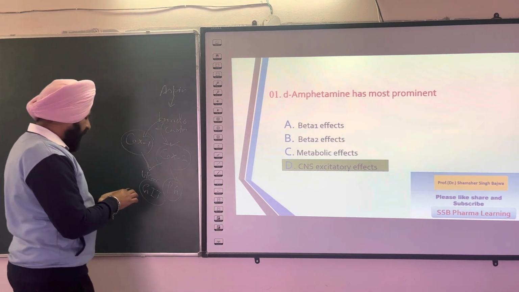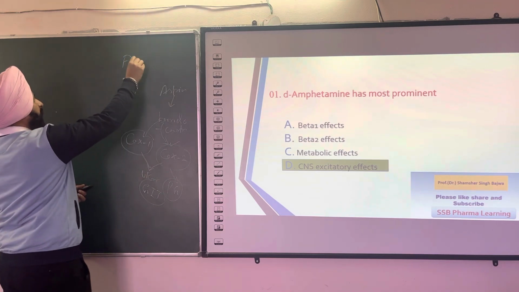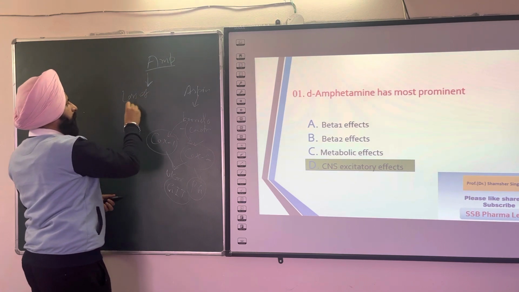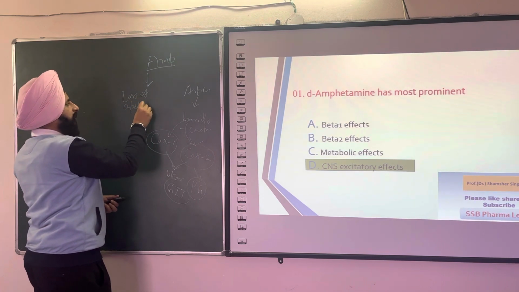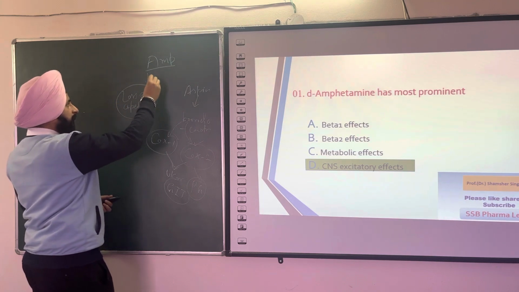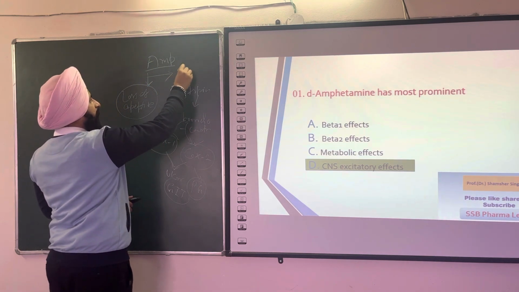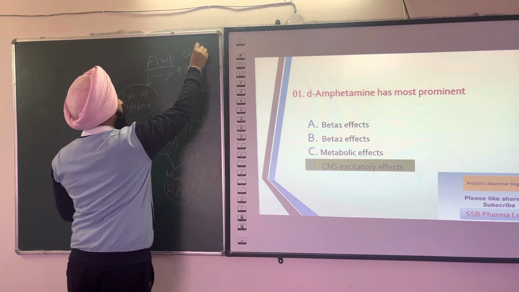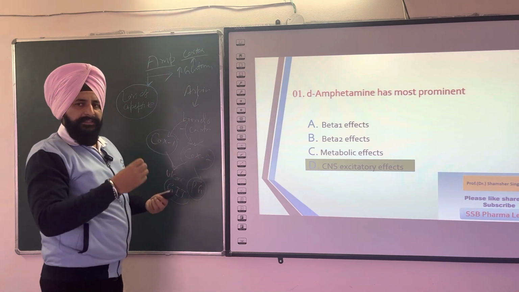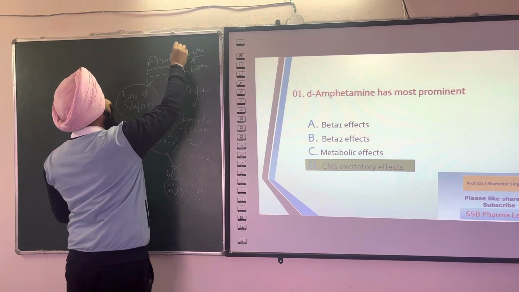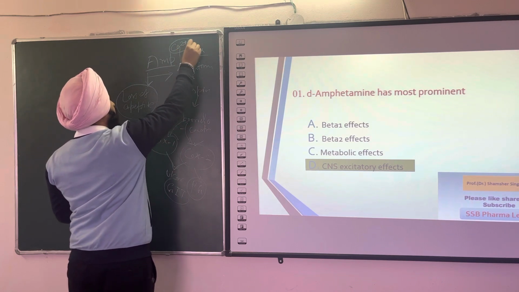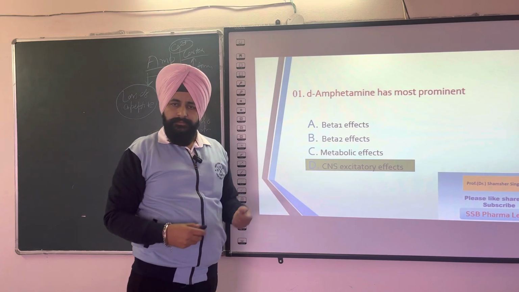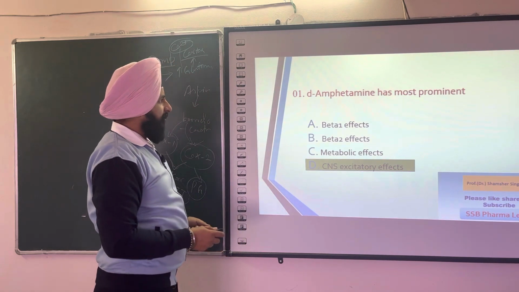So you know that the use of amphetamine causes, first, loss of appetite. This can also be a question in the GPAT. The second is it increases the level of glutamate in the CNS, that is in the cortex and other regions of the brain. An increase in the glutamate level causes an increase in calcium influx, and thereby it causes CNS excitotoxicity. So this is the right answer for this question.